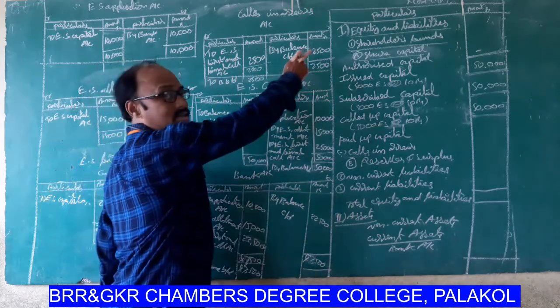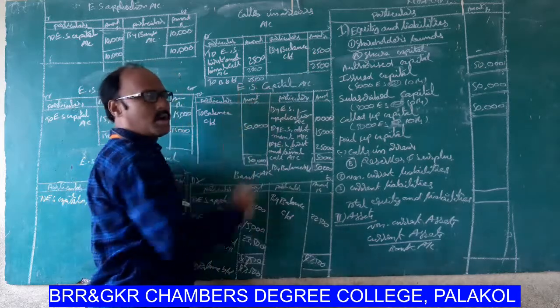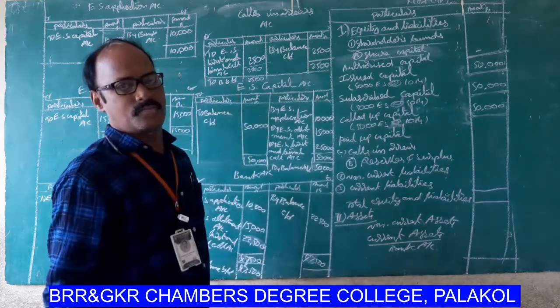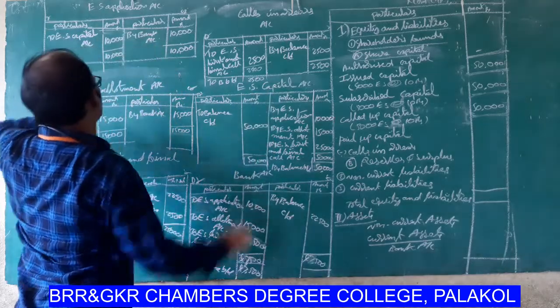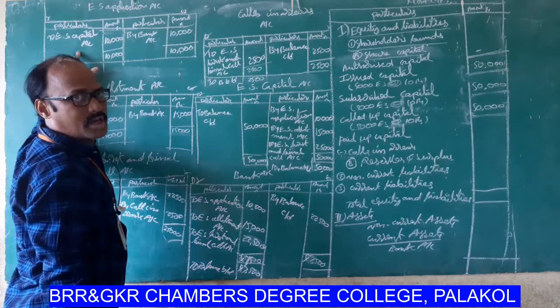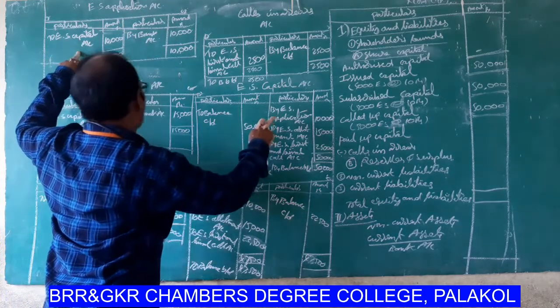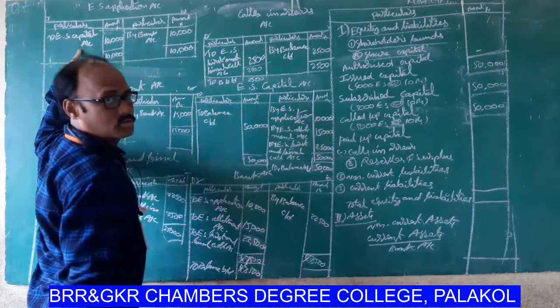By balance carried down 2,500. To balance brought down 2,500. Next one, equity share capital account. Look at the board please. Equity share application account, it is to equity share capital account. So by equity share application account 10,000.